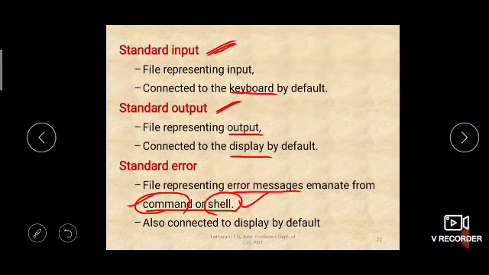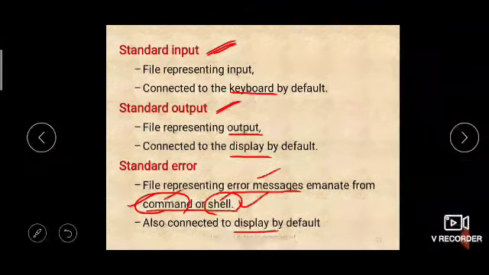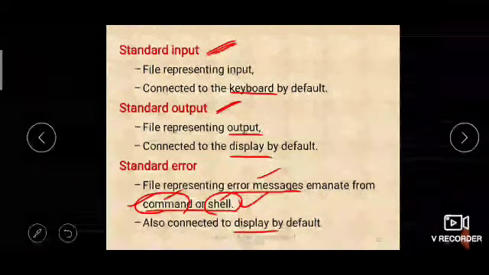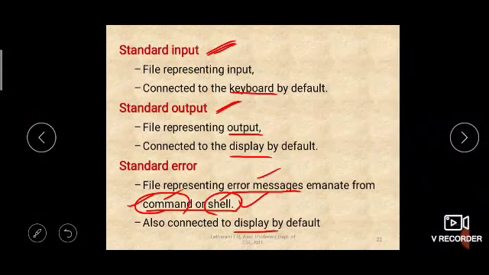Okay, so an error message may come from the command or the shell. That error message will always be displayed on the screen itself, right? It is nowhere else displayed or stored. All the error messages will be displayed on the display device itself by default. Hence the standard error stream is also by default connected to the display device.